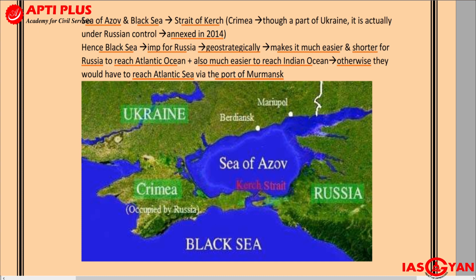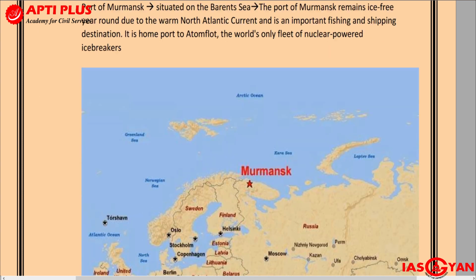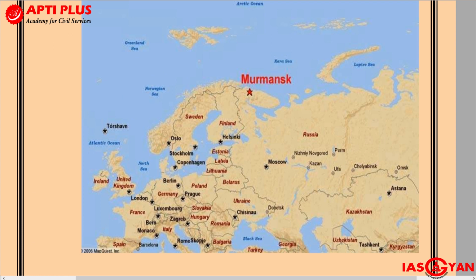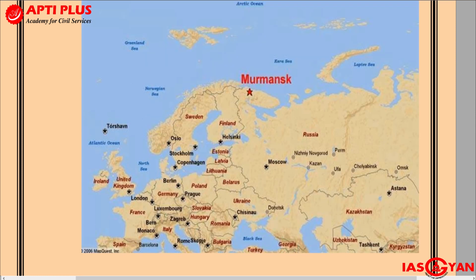If this Crimea Peninsula was not under Russian control, then Russia would have to take a much longer route. See over here, in the northern part of Russia, we have an area called Murmansk. This Murmansk is an important port for Russia, but it lies absolutely in the northern part of Russia. And as a result, you can understand that this Murmansk port is present in the high latitude areas.